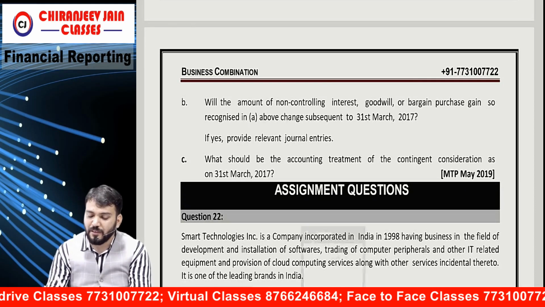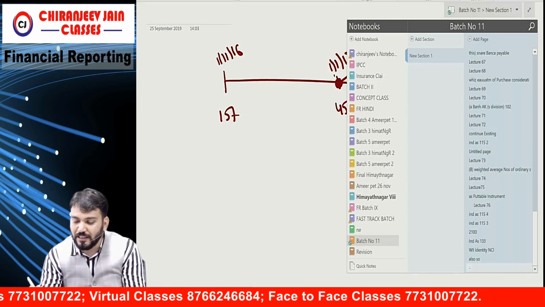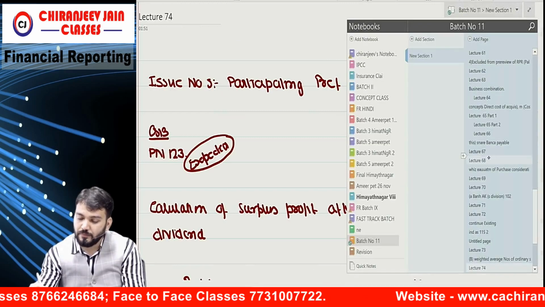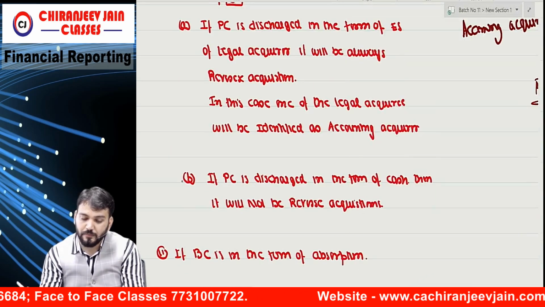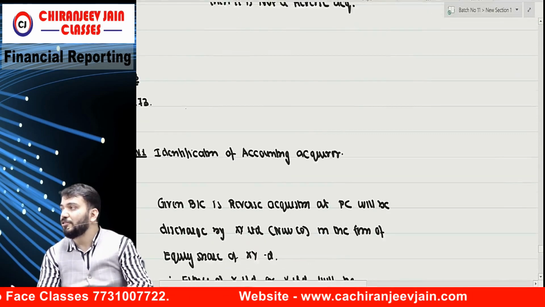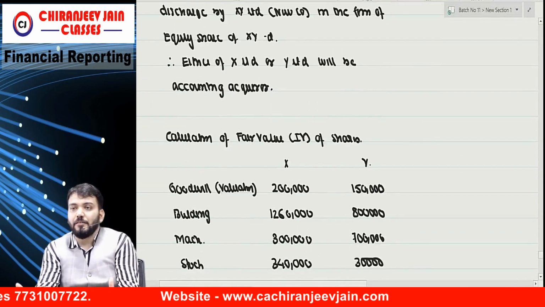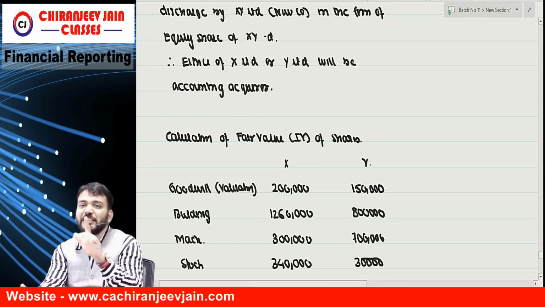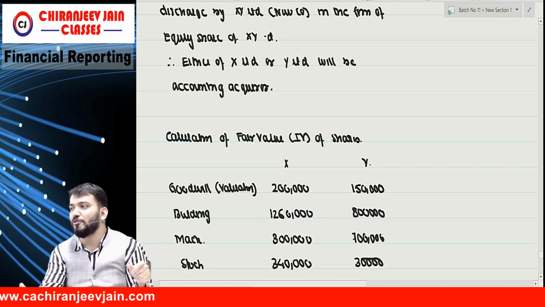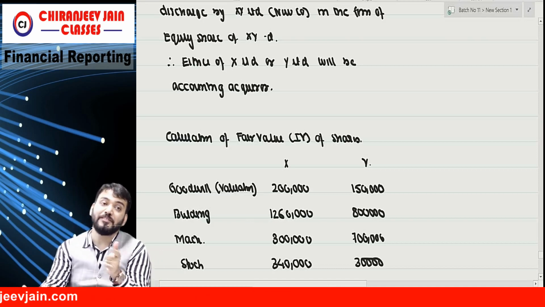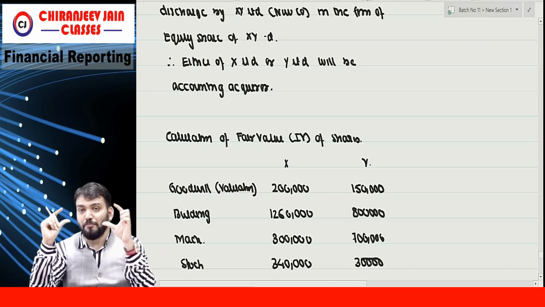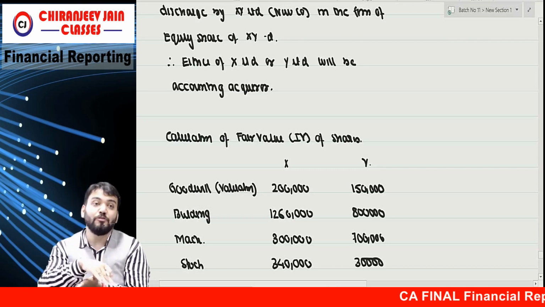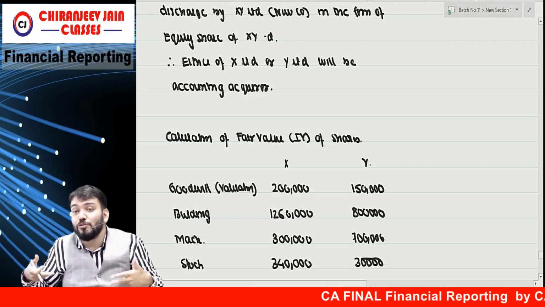So, very good question. One thing is clear. Very big question. In the exam, this will be 6 pages. Here it has been given in 2 pages. In the exam, the same question will come in 6 to 7 pages. They will use a bigger font, and the gap from one line to another will be much more. So the same question will be 7 pages. They do so to increase phobia.